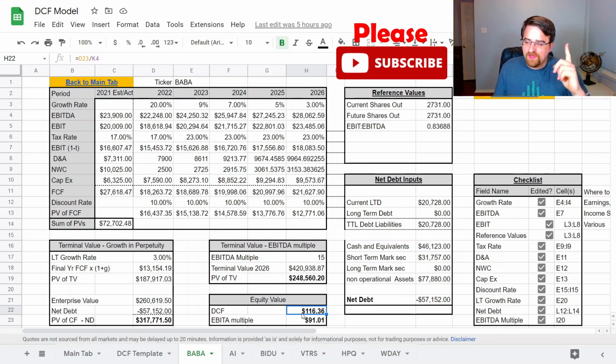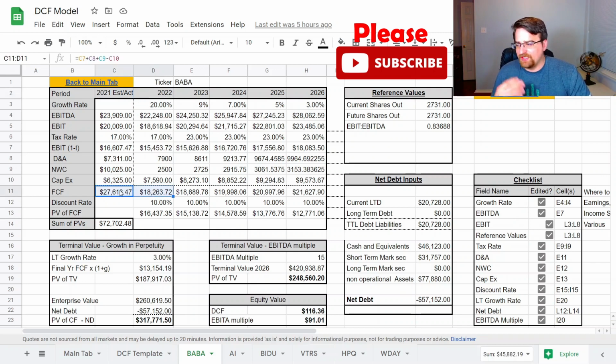But the one thing that changes this value more than anything in and of itself is the huge decrease in free cash flow we saw between 2021 and 2022. We're going to see almost a $10 billion decrease from the previous year. And this does have a serious impact on the valuation moving forward, and on when Alibaba can get those free cash flows to accelerate back to where they were, or at a minimum, stop those investments and get that free cash flow back.